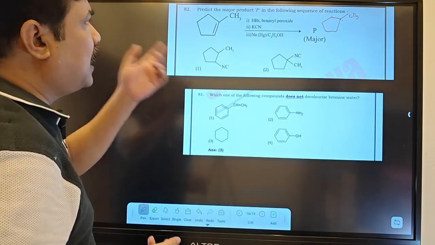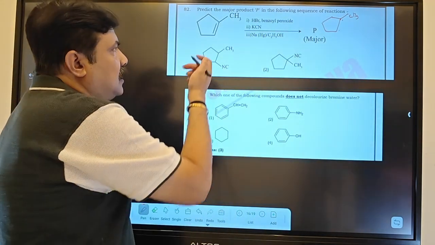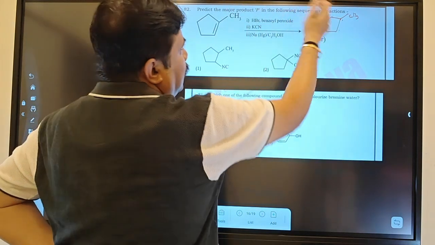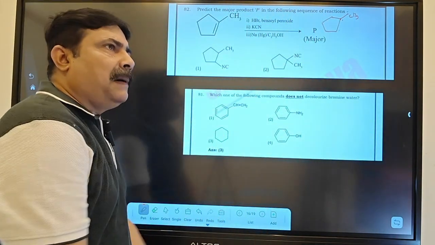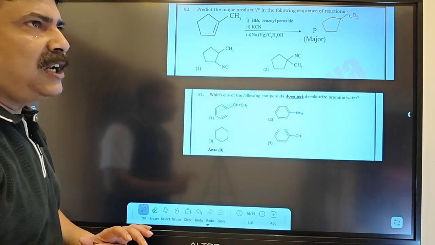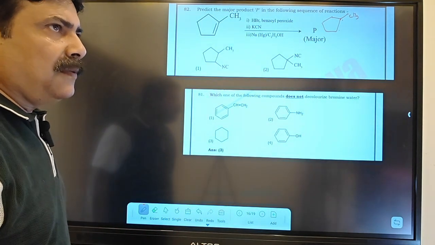Again, you can think with proper logic. Markovnikov used to say the negative part of the addendum will add to that carbon atom which has the least number of hydrogen.